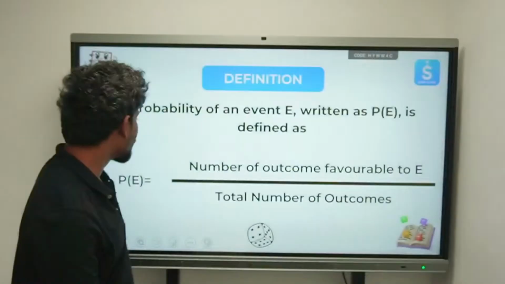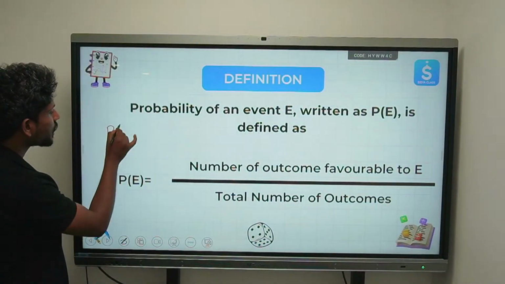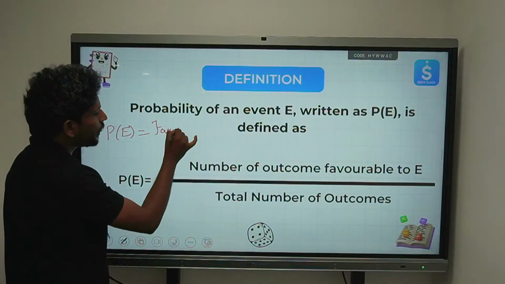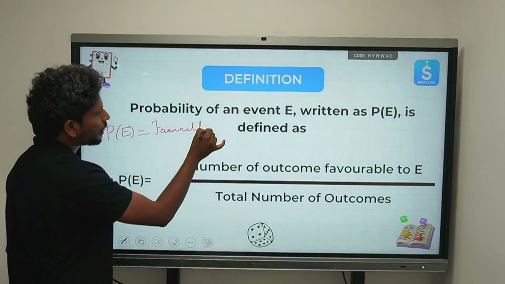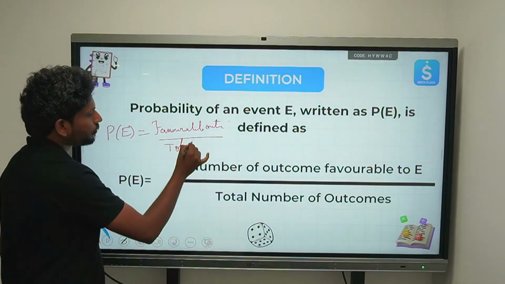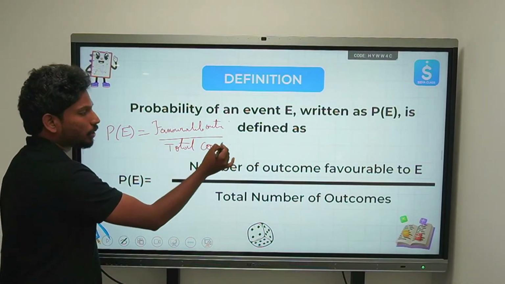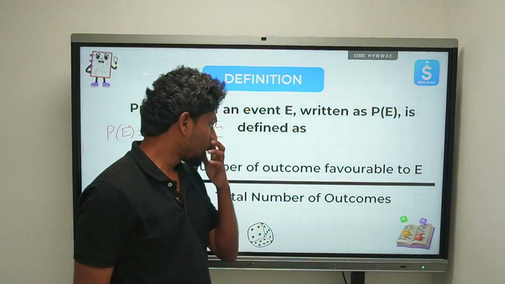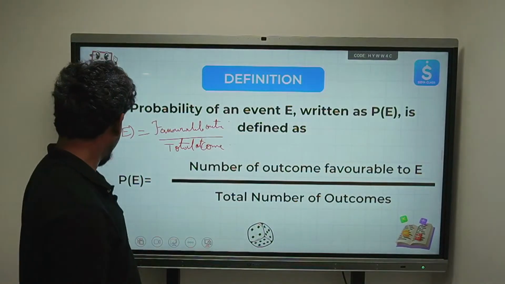In simpler language, it is favorable outcome by total outcome. So this is how you define a probability.